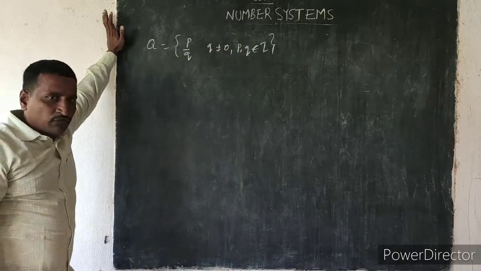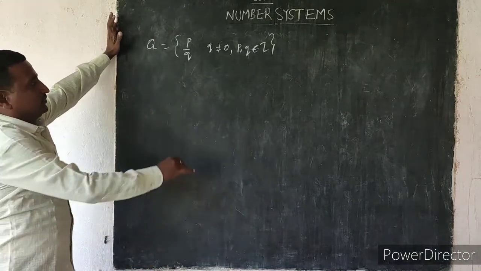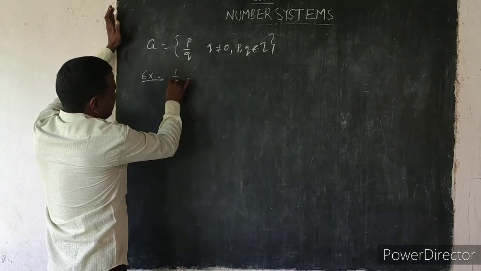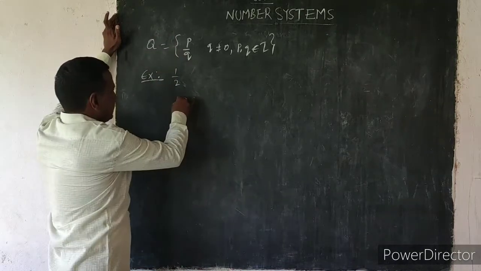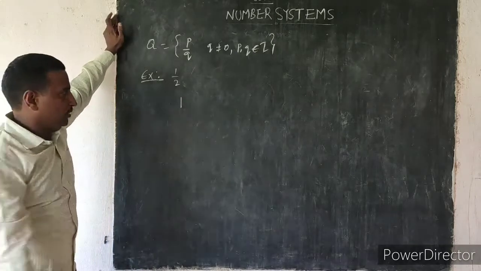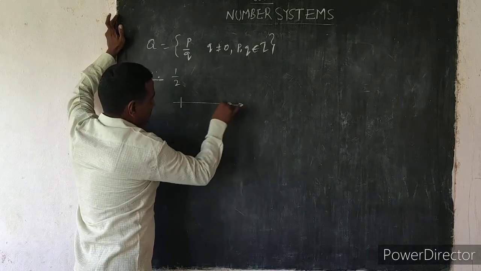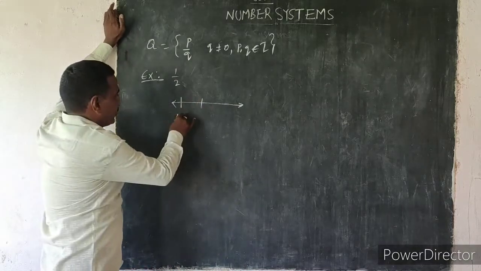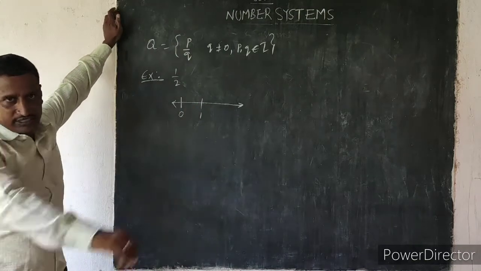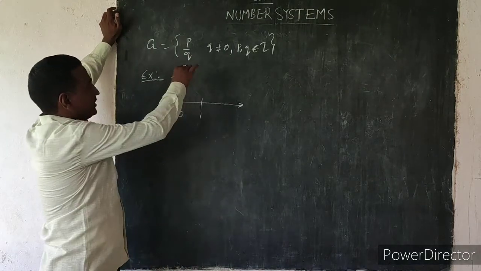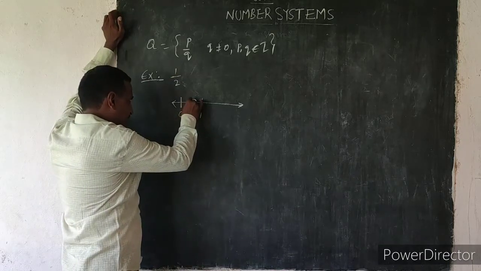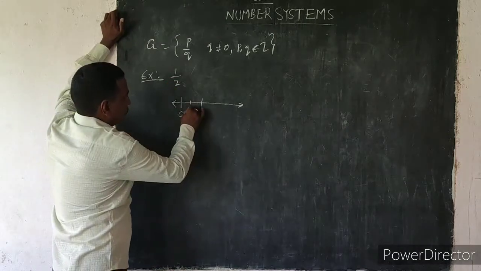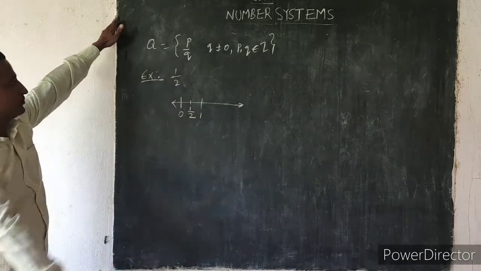For example, represent 1 by 2 on a number line. 1 by 2 lies between 0 and 1. It is the middle part of 0 to 1.